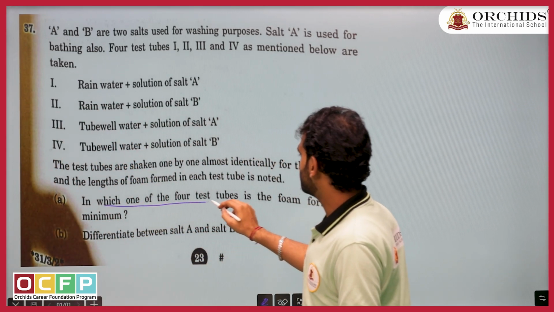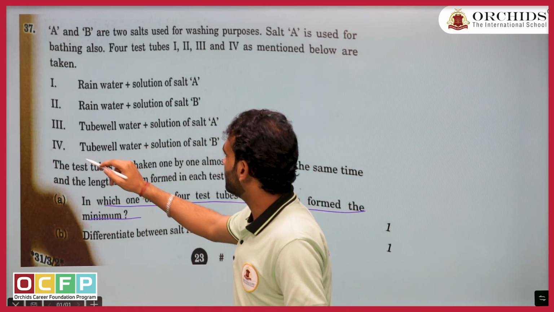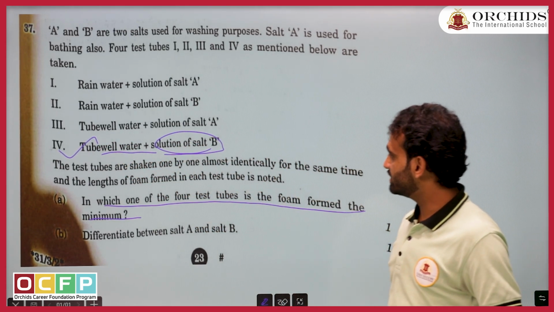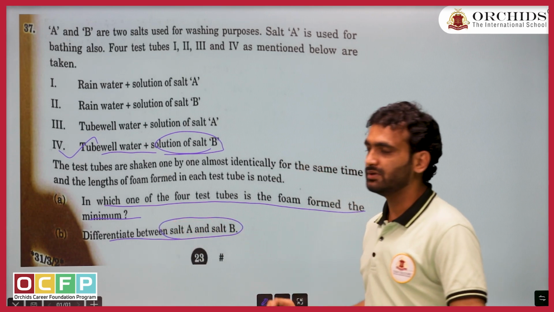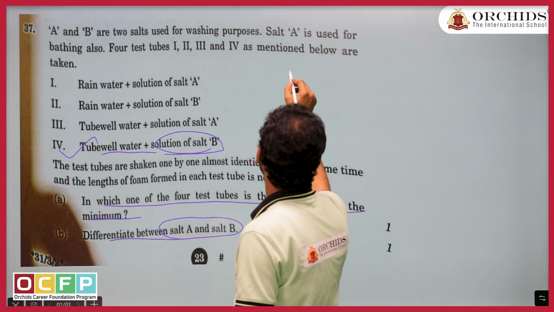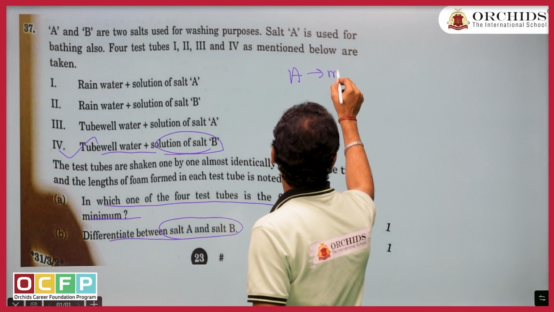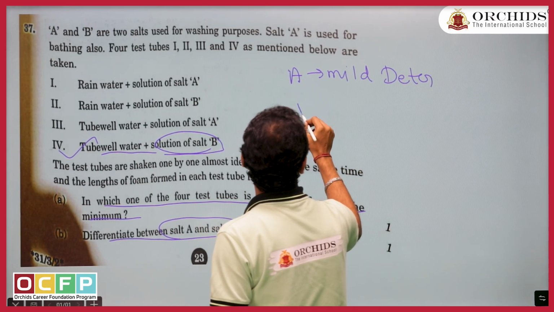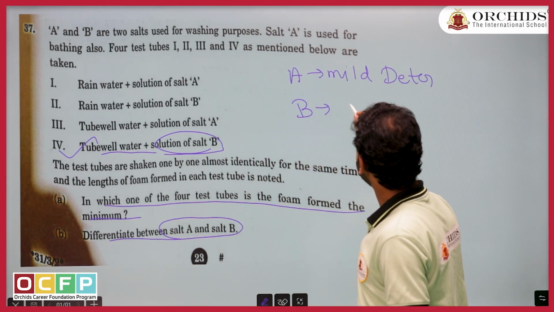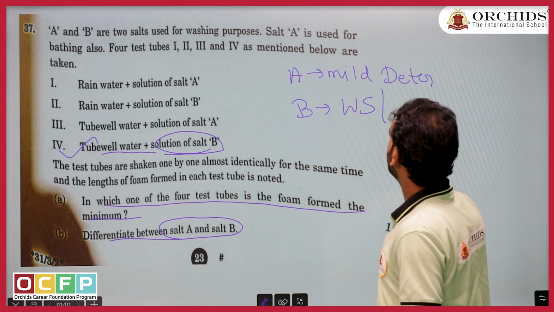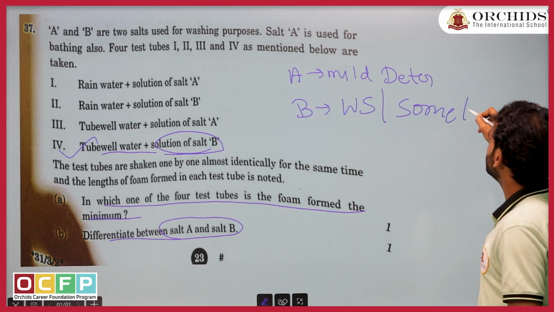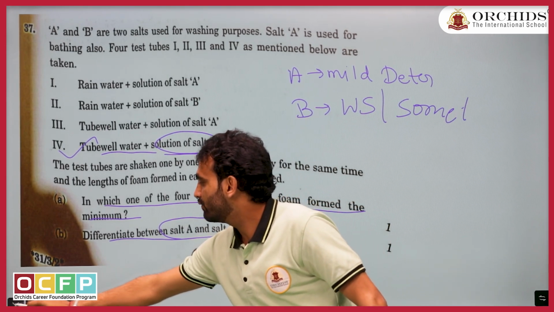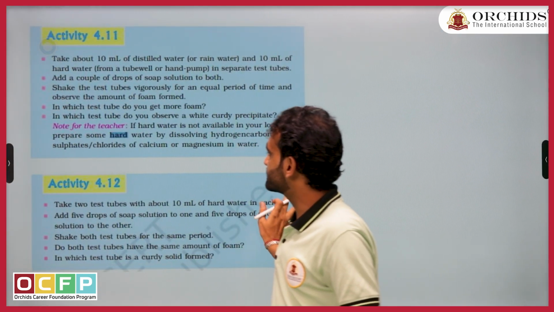First, in which of the 4 test tubes is the foam minimum? I think it is option B, tubewell water with solution B. Easy question. Differentiate between salt A and B. We have already differentiated them. Salt A is your mild detergent. Salt B is either washing soda or maybe some other salt. If you can mention that in the exam, it will be very good, because they didn't confirm it is washing soda. Okay, so the first part of the question is done.